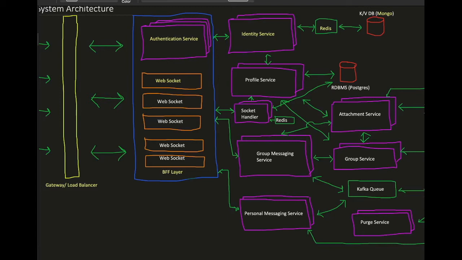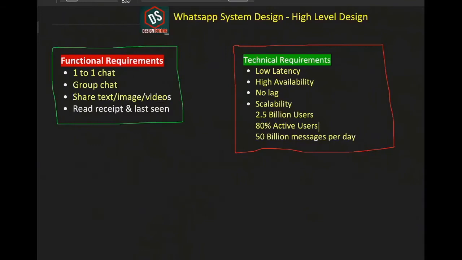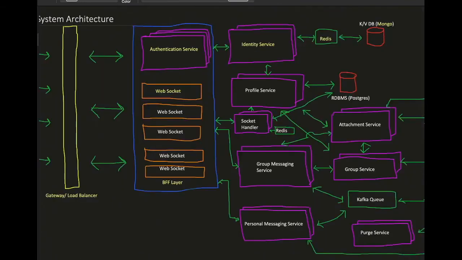So identity service has a Redis layer so that we can respond from cache for the frequently used accounts. The advantage of using Redis is that, like we saw, only 80% of users are active. So for the 20% of users who are inactive, we need not get the data from the database itself. So this helps in better performance.